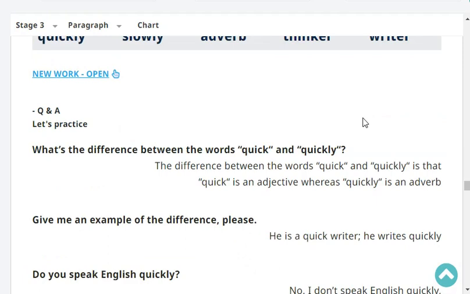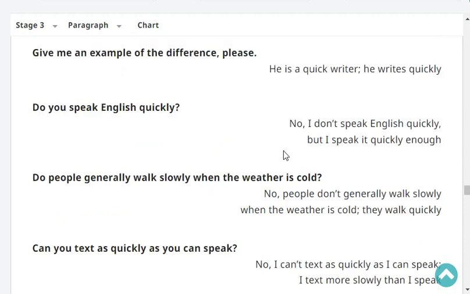What's the difference between the words quick and quickly? The difference between the words quick and quickly is that quick is an adjective, whereas quickly is an adverb. Very good.